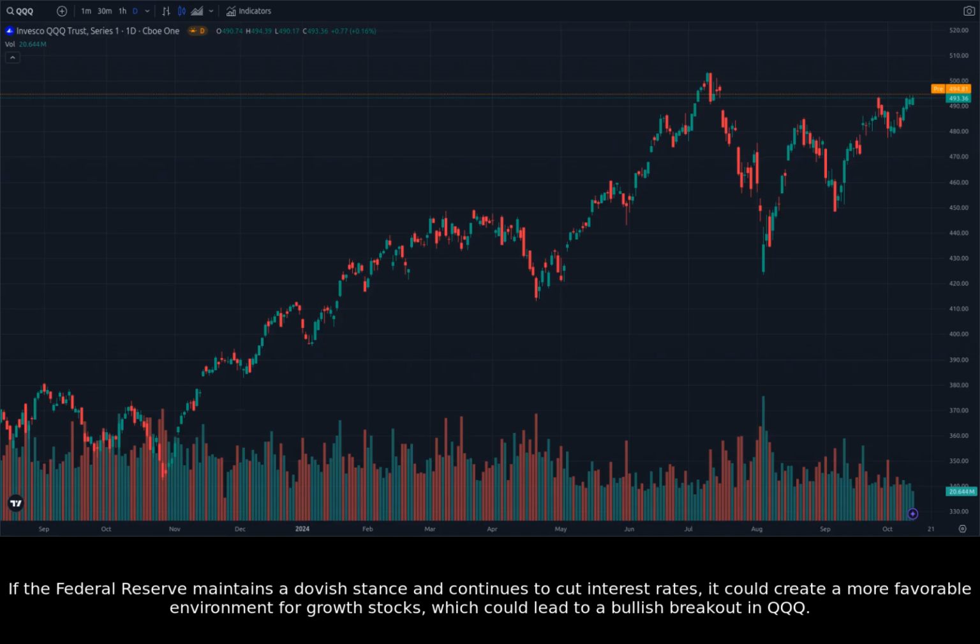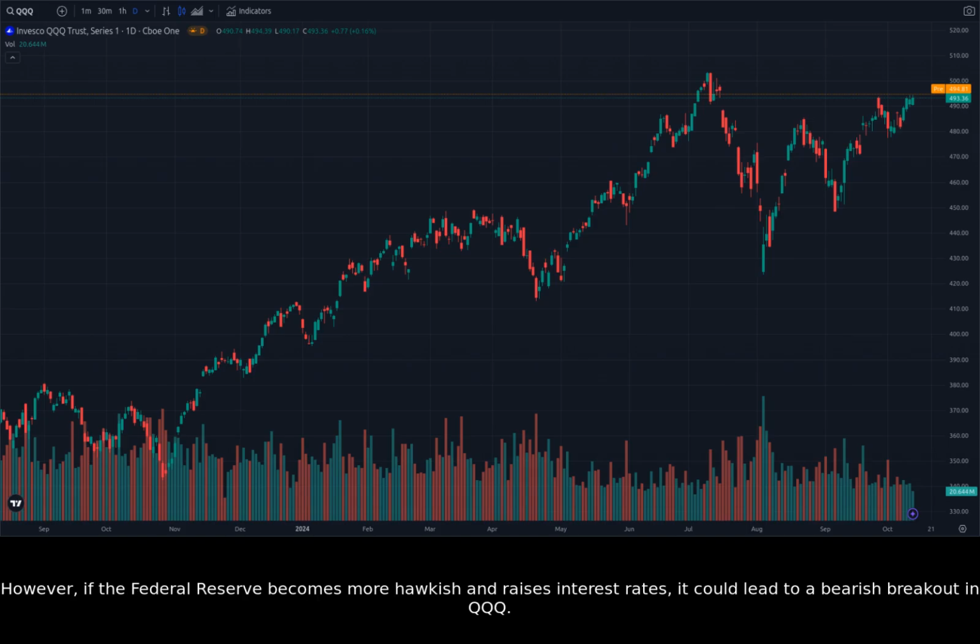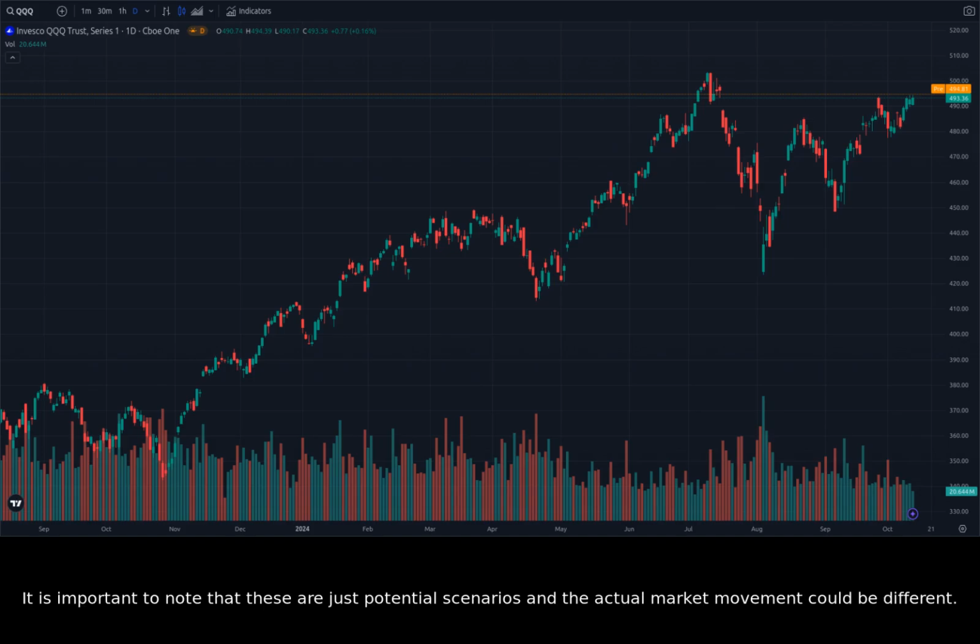If the Federal Reserve maintains a dovish stance and continues to cut interest rates, it could create a more favorable environment for growth stocks, which could lead to a bullish breakout in QQQ. However, if the Federal Reserve becomes more hawkish and raises interest rates, it could lead to a bearish breakout in QQQ. It is important to note that these are just potential scenarios and the actual market movement could be different.